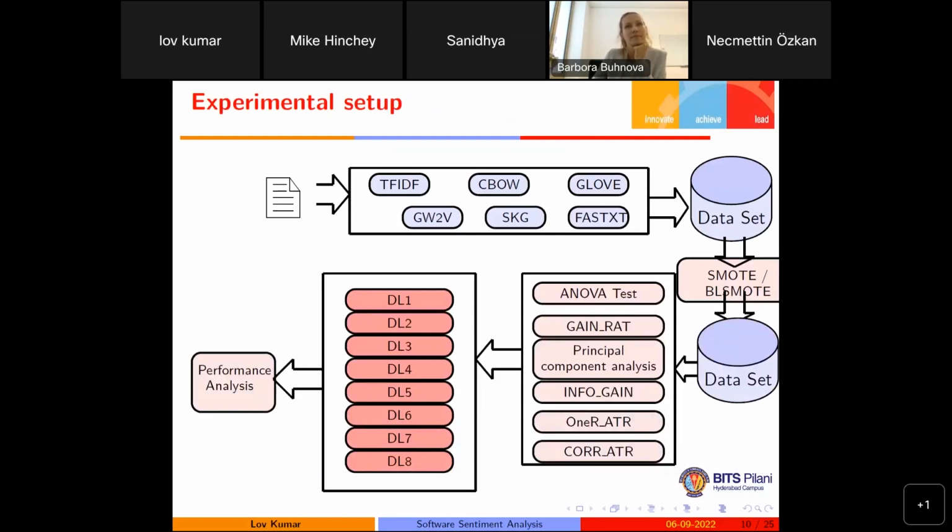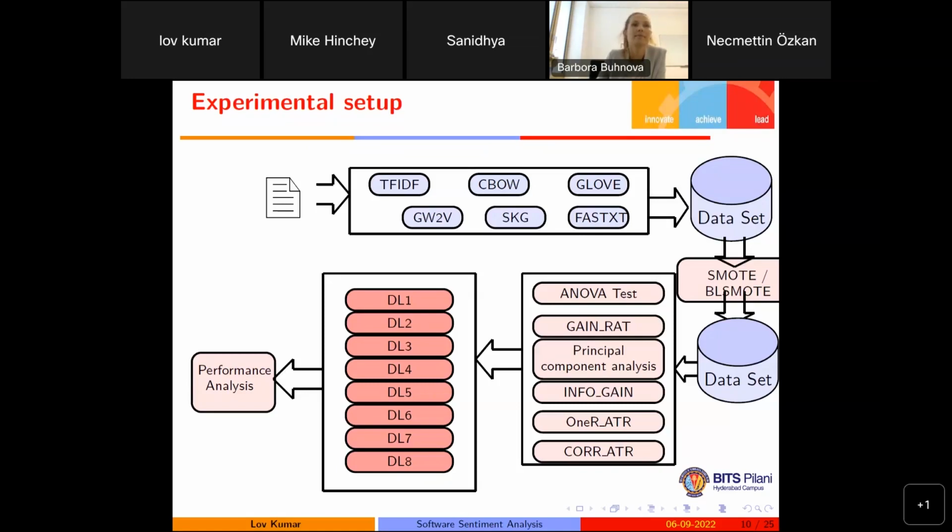First, we are taking the software sentiments. We take the sentiment in terms of positive and negative, because the sentiment is present in text format. So we use different types of embedding techniques to find the numerical representation of those sentiments. Then after that, we apply 2 different data imbalance techniques: one is SMOTE and the second is Borderline. Then after that, we get the original data. Then we apply different feature selection techniques to remove the irrelevant features and select the best combination of relevant features.